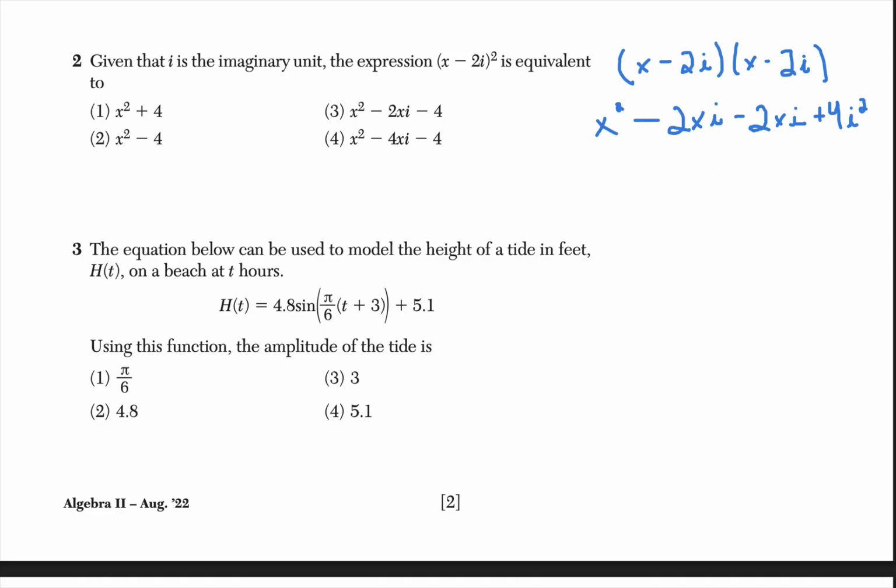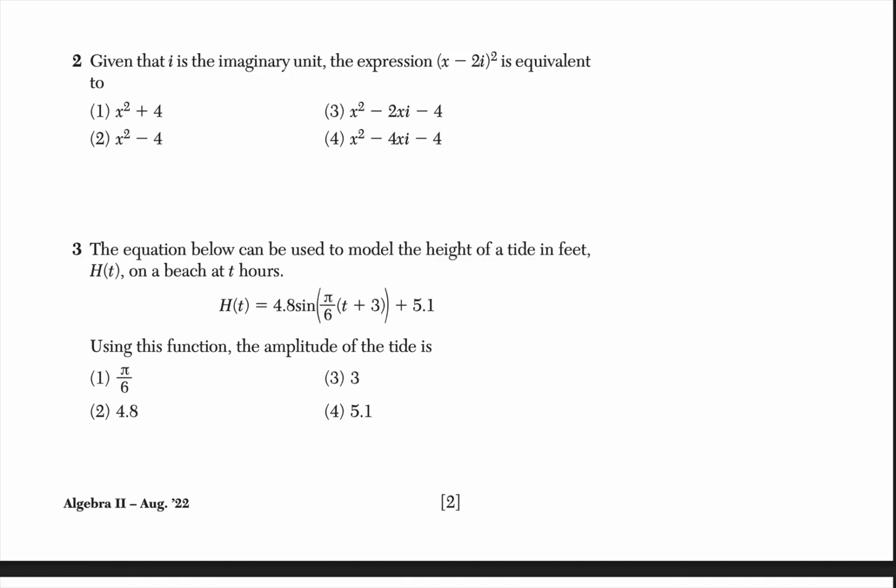I still don't see any answers in my multiple choice. Two things here: I have 2 like terms that I can combine, the xi's. That becomes negative 4xi, and then I bring down my x squared. And over here, we know the i squared can be simplified. i squared is just negative 1. So what I'm really saying is, what's 4 times negative 1? Negative 4. Now I'm happy, I have an answer choice: x squared minus 4xi minus 4.